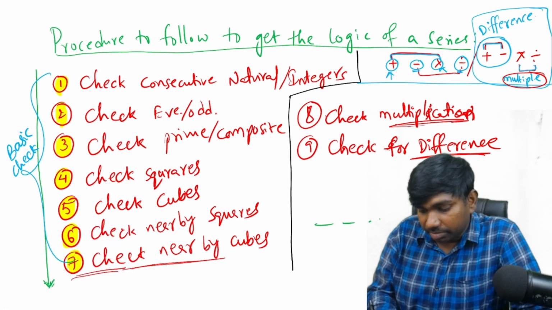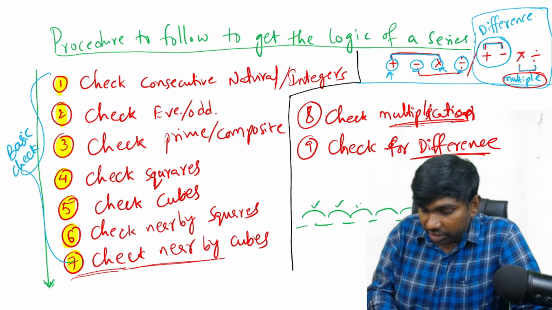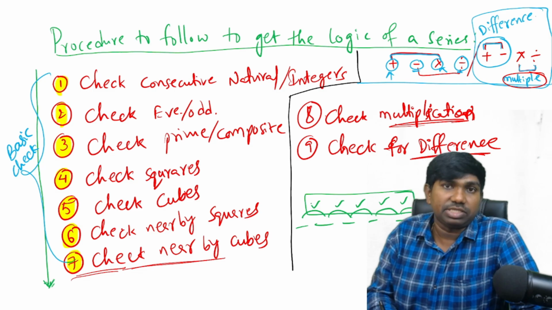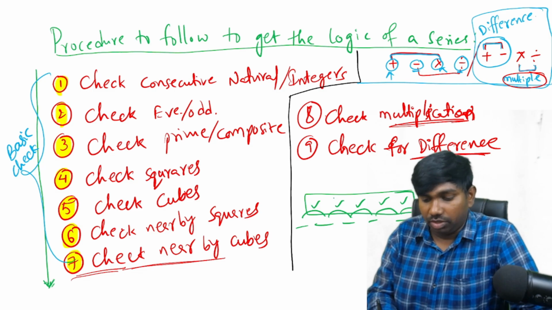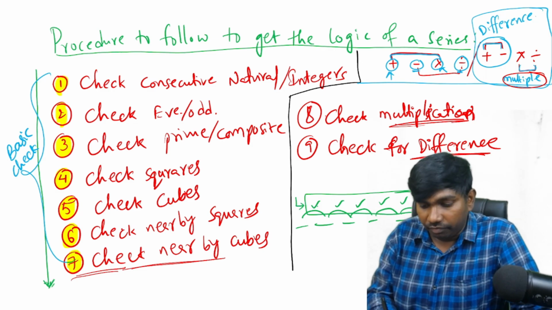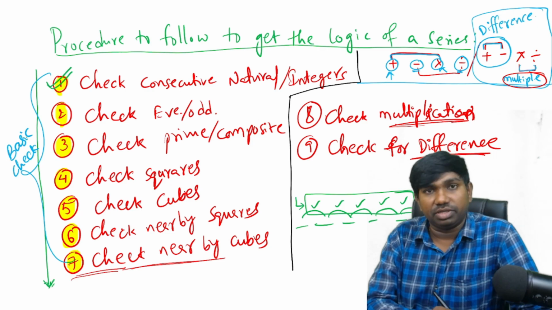Suppose there are some numbers given like this, and we have taken the difference of the numbers, and after taking the difference of the numbers, then we should consider these difference numbers as one separate series. Once after we have declared these numbers as one separate series, we should again start our procedure from step 1 onwards, right?